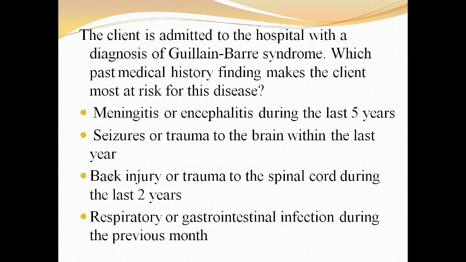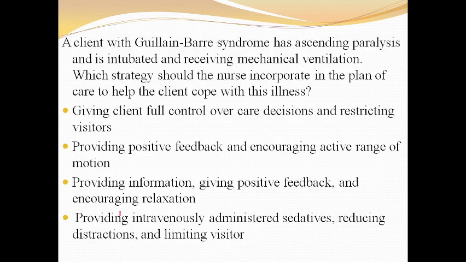Next question: the client is admitted to the hospital with a diagnosis of Guillain-Barré syndrome. Which past medical history finding makes the client most at risk for this disease? The first one is meningitis or encephalitis during the last 5 years. Second, seizures or trauma to the brain within the last year. Third, back injury or trauma to the spinal cord during the last 2 years. Fourth, respiratory or gastrointestinal infection during the previous month. The answer is respiratory or gastrointestinal infection during the previous month.